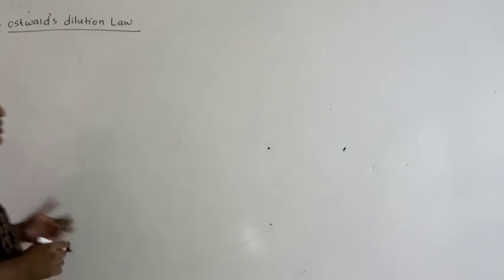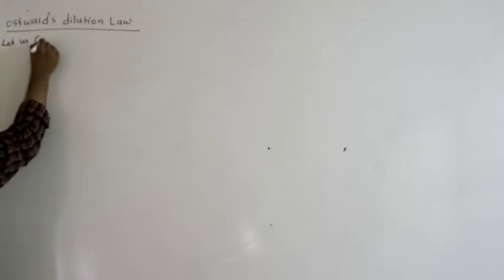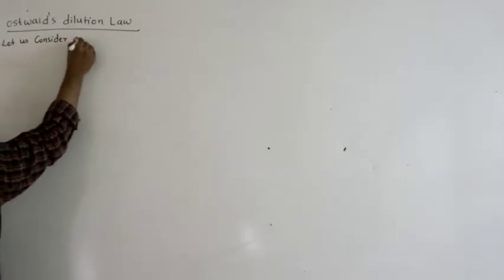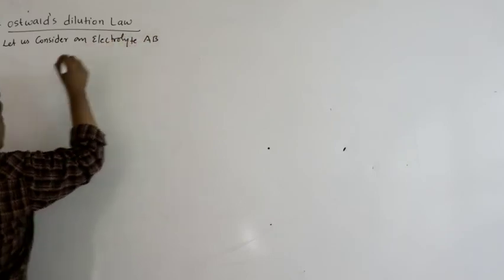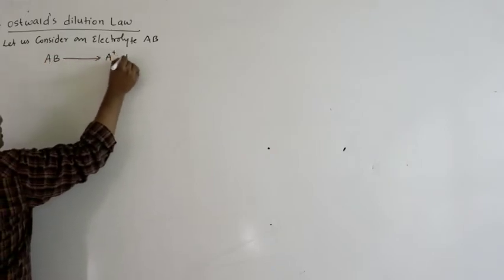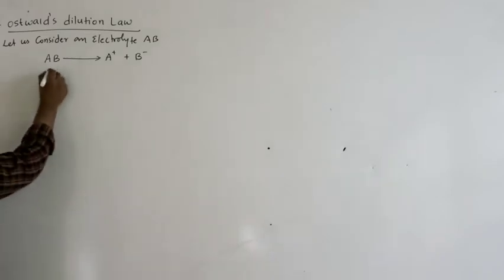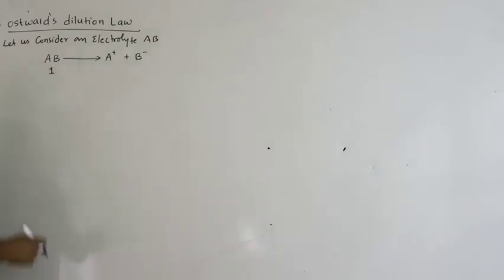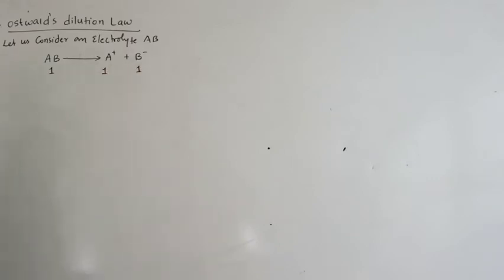Let us proceed. Let us consider an electrolyte. So I am considering AB as electrolyte. AB dissociates into A plus and B minus. If I take 1 mole of AB, if it dissociates completely, then you will get 1 mole of cation and 1 mole of anion. This is the stoichiometric mole ratio from the balanced chemical equation.